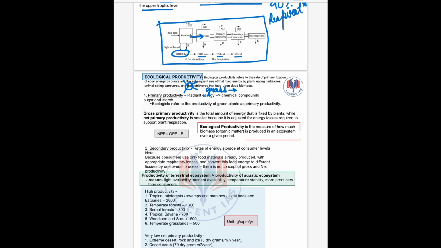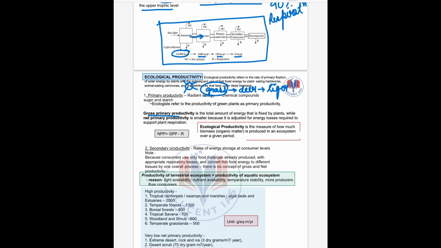One is the primary productivity, that is the productivity of green plants. For example, a simple example of grass, deer fed by tiger. So the productivity of grass here is the primary productivity. Clear? Then under primary productivity we have two parts, the gross primary productivity and net primary productivity.